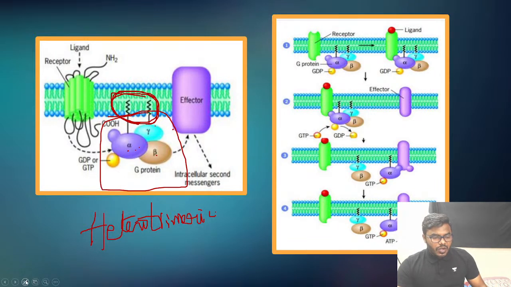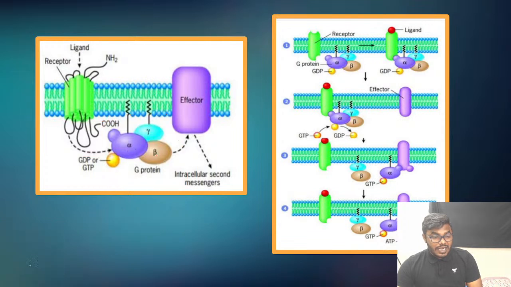And friends, among alpha, beta, gamma, you can understand the concept very clearly. This particular alpha chain has a GDP or GTP binding site. Now you have to understand, whenever a ligand is present, all of you listen to the statement. Whenever a ligand is present, then only GPCR gets activated. Then only G protein gets activated, then only effector gets activated, then only there is a production of secondary messenger.